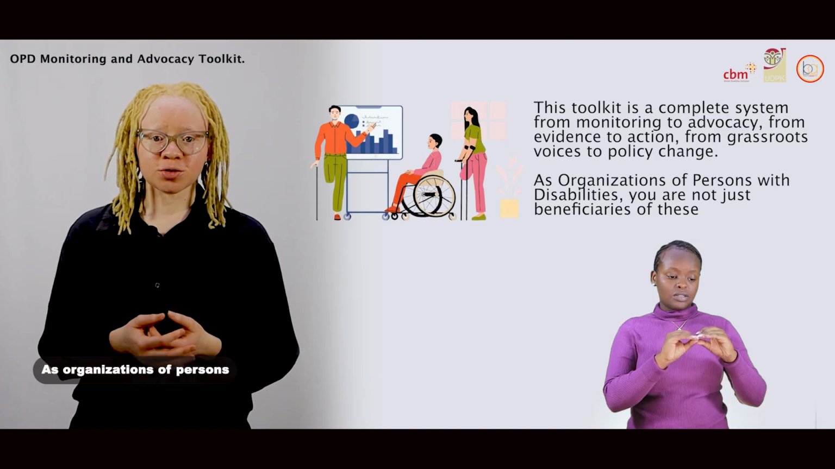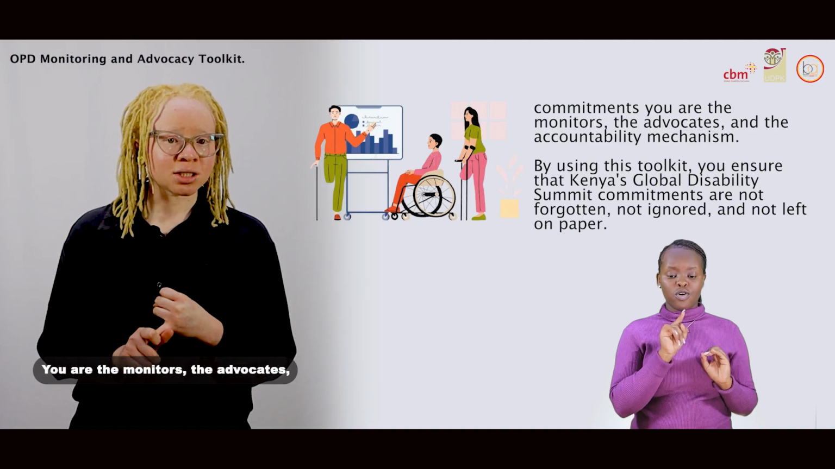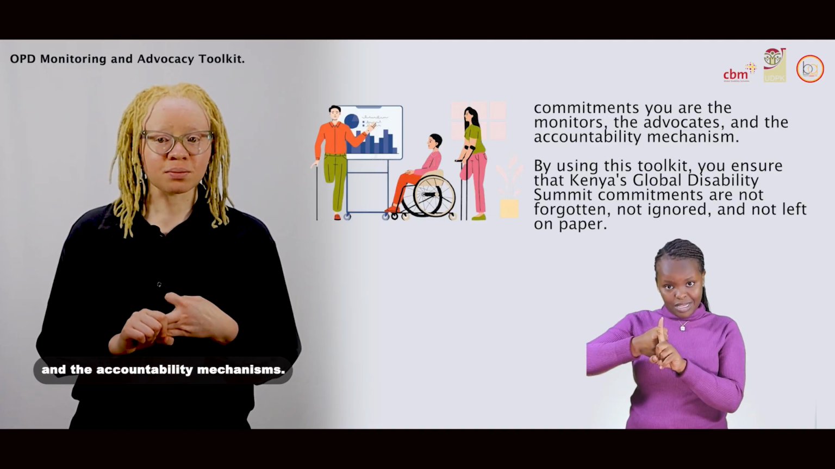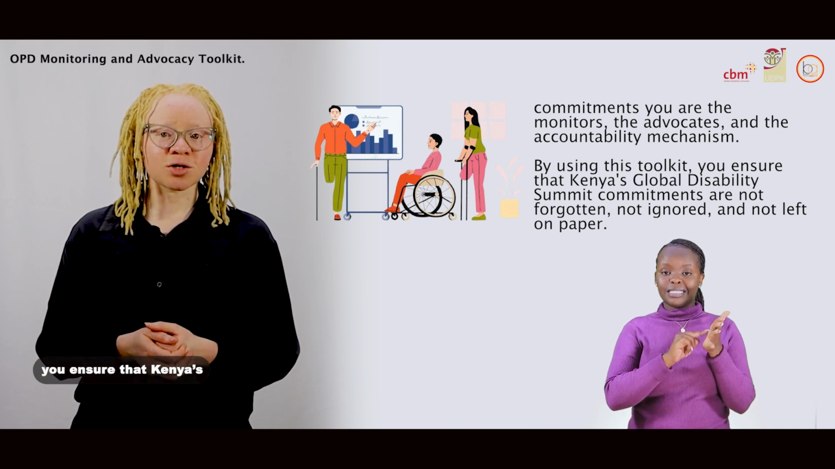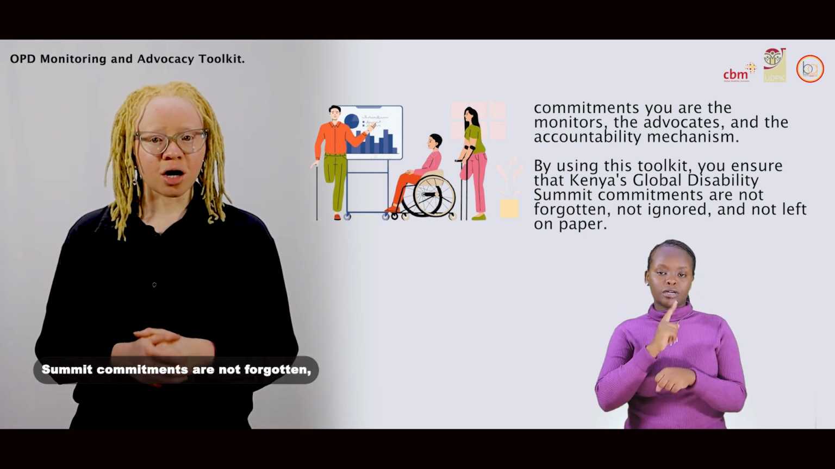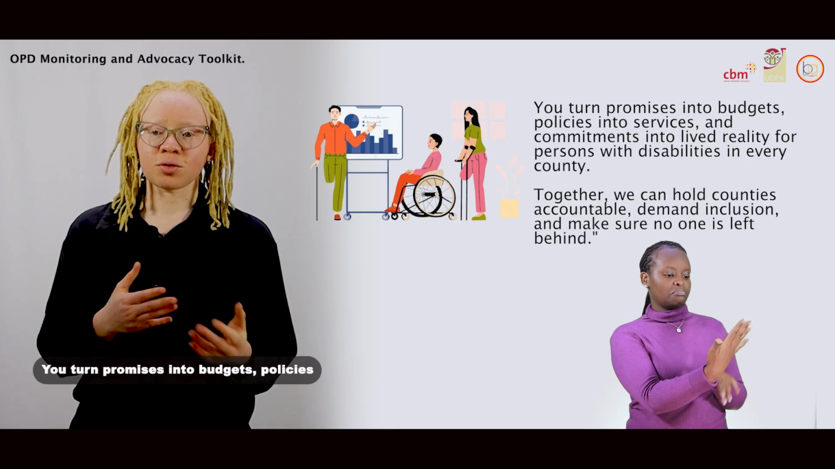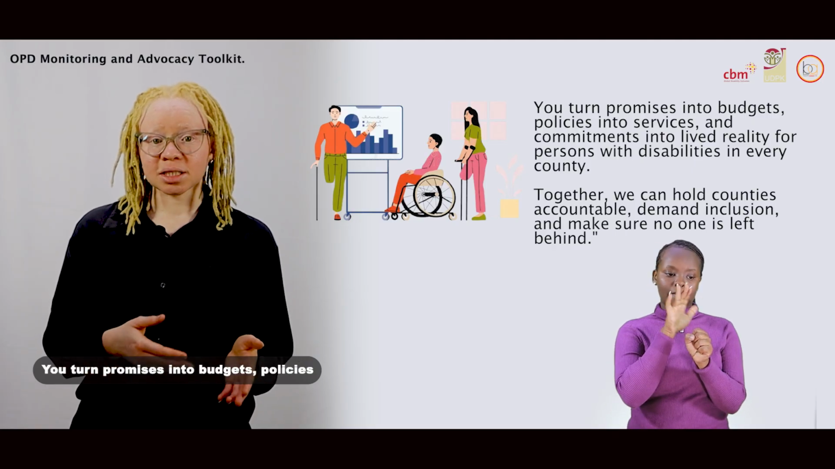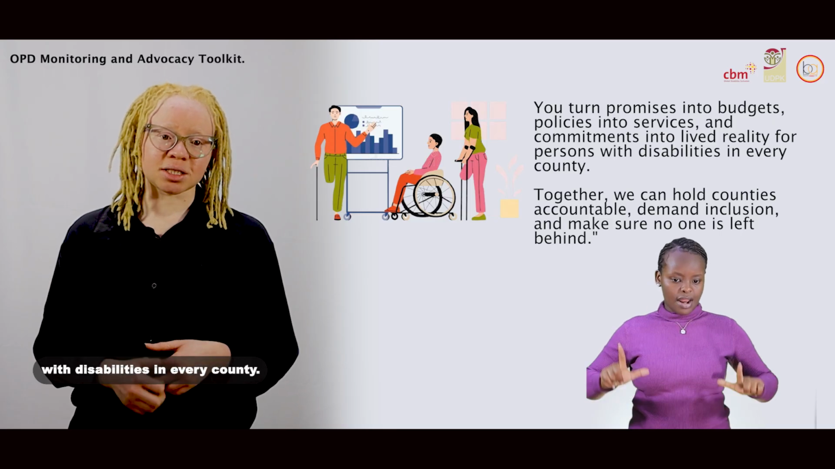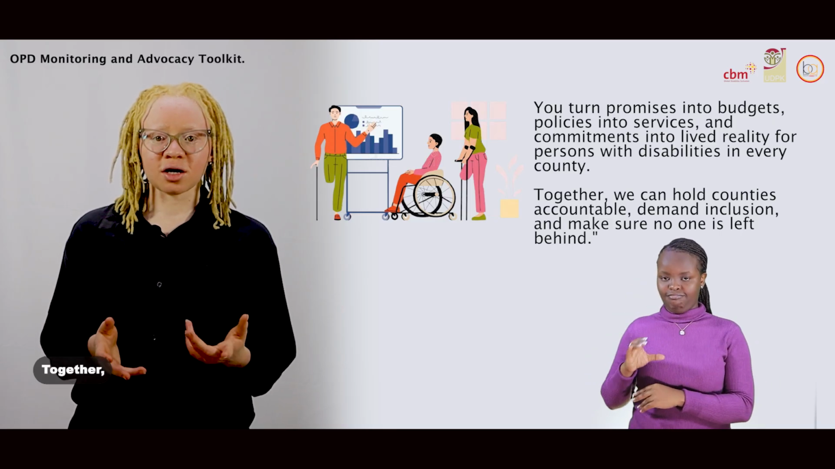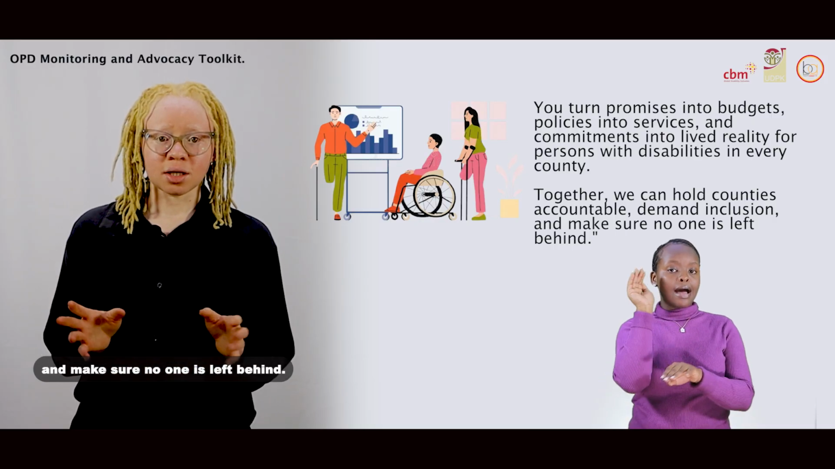As organizations of persons with disabilities, you're not just beneficiaries of these commitments. You are the monitors, the advocates, and the accountability mechanisms. By using this toolkit, you ensure that Kenya's Global Disability Summit commitments are not forgotten, not ignored, and not left on paper. You turn promises into budgets, policies into services, and commitments into lived realities for persons with disabilities in every county. Together, we can hold counties accountable, demand inclusion, and make sure no one is left behind.